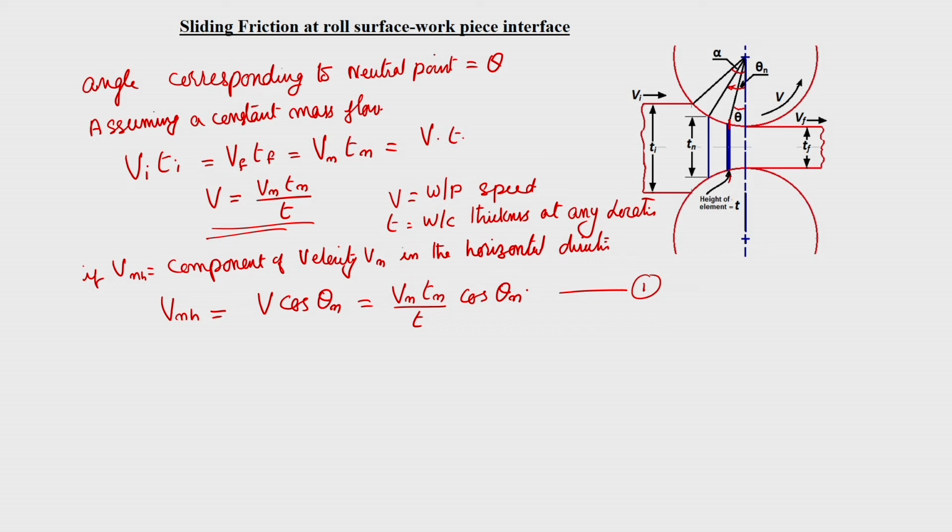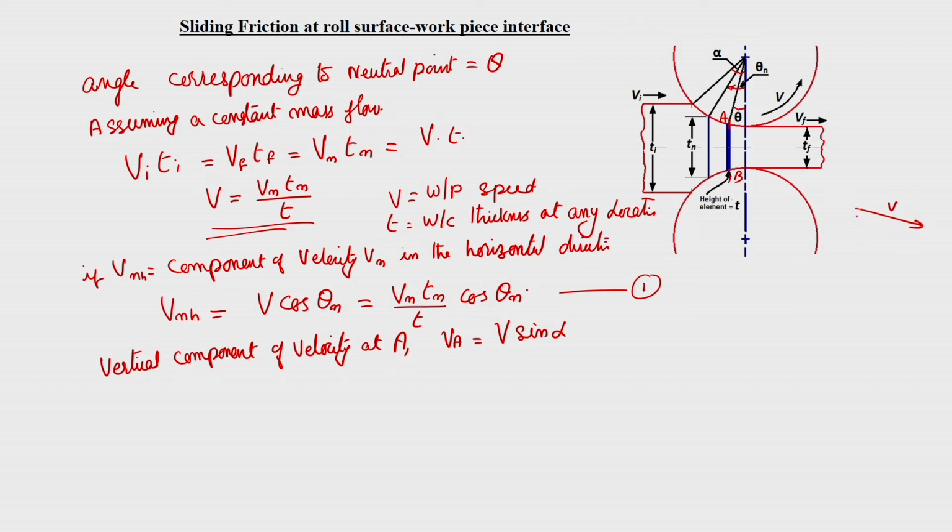So, if the velocity component at A, this is the point A, let us say A and B, the vertical component of the velocity at A, V A is equal to V sin alpha, because when you are taking this, this velocity component is like this.